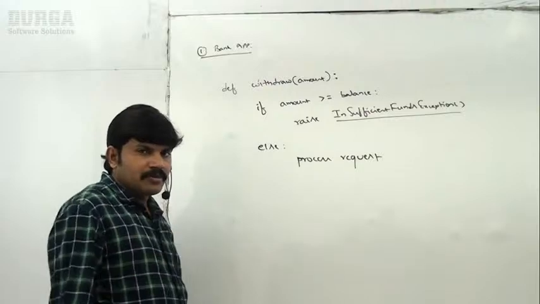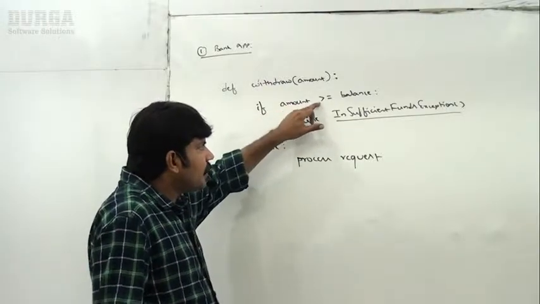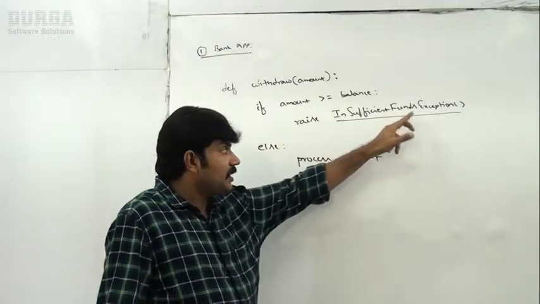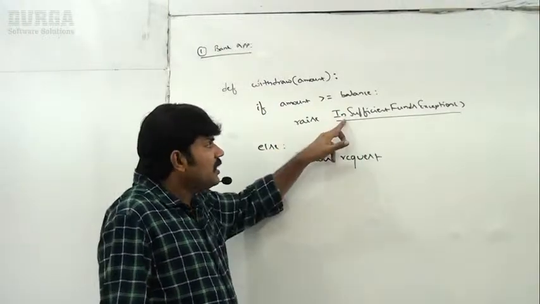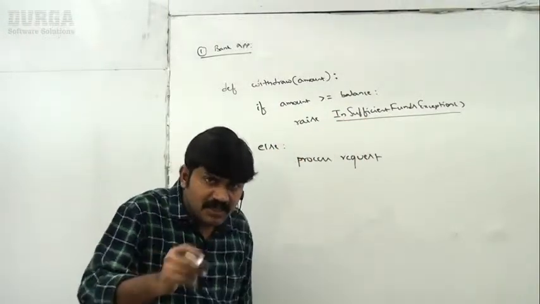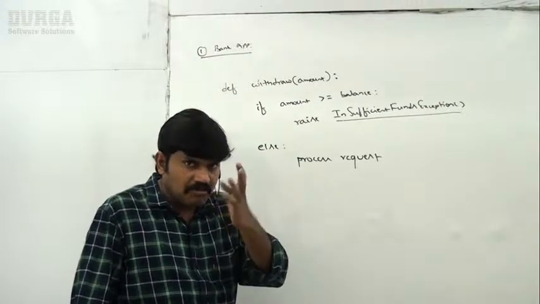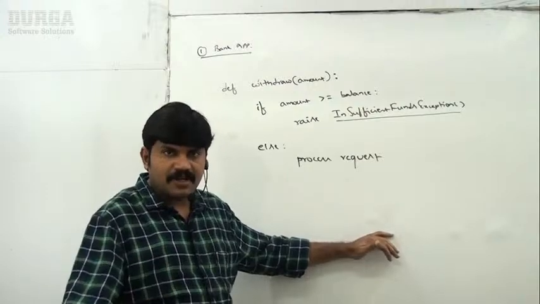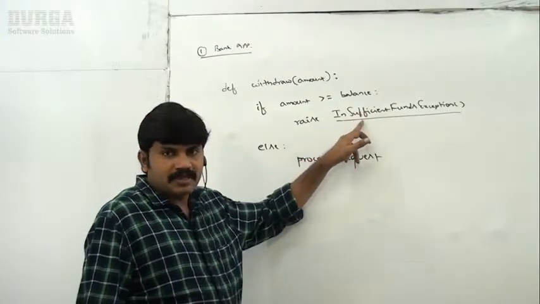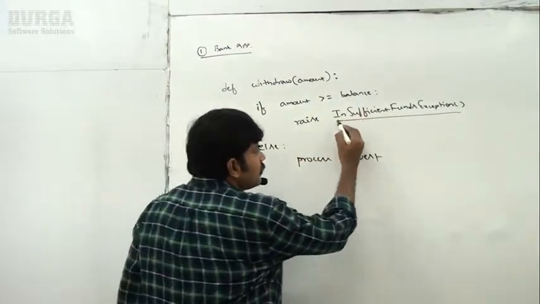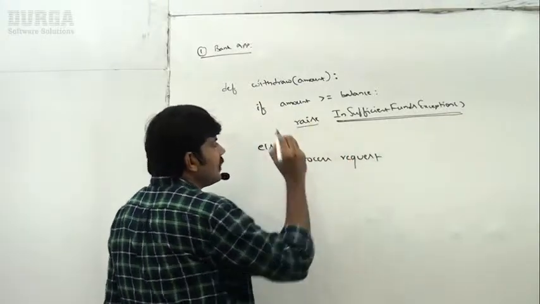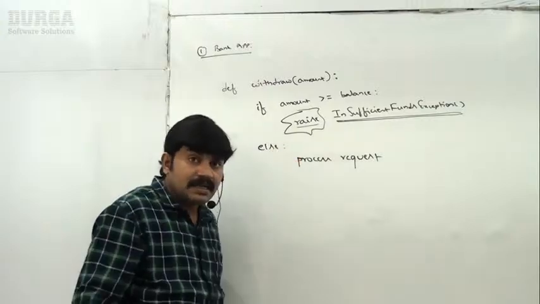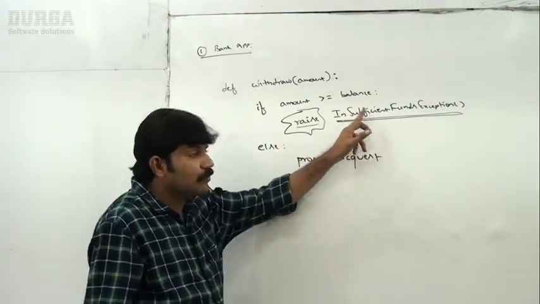Now my question is, if the requested amount is greater than or equal to the balance, raise insufficient funds exception. So is insufficient funds exception a Python inbuilt exception? No. For the bank application, based on my programming requirement, I define my own exception, create this exception object, and raise that exception object. Which keyword are we using here? The raise keyword, to raise our own exception.